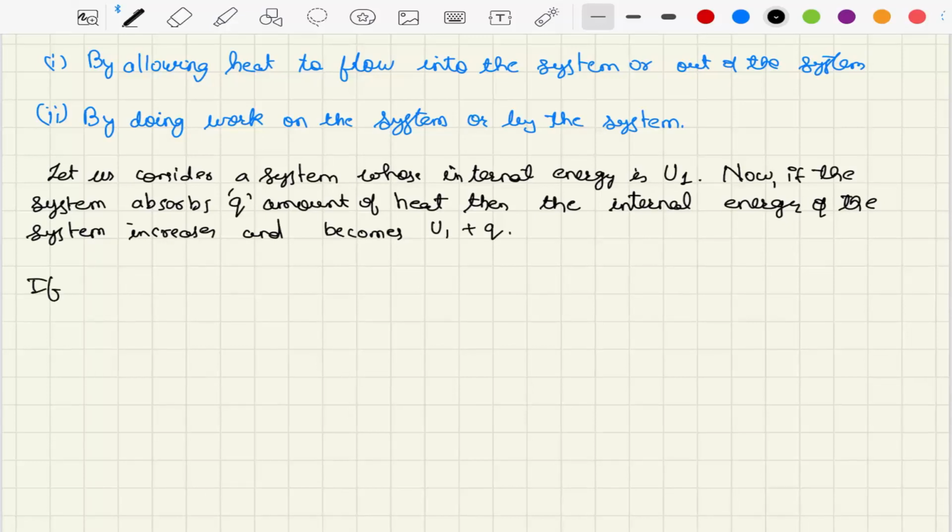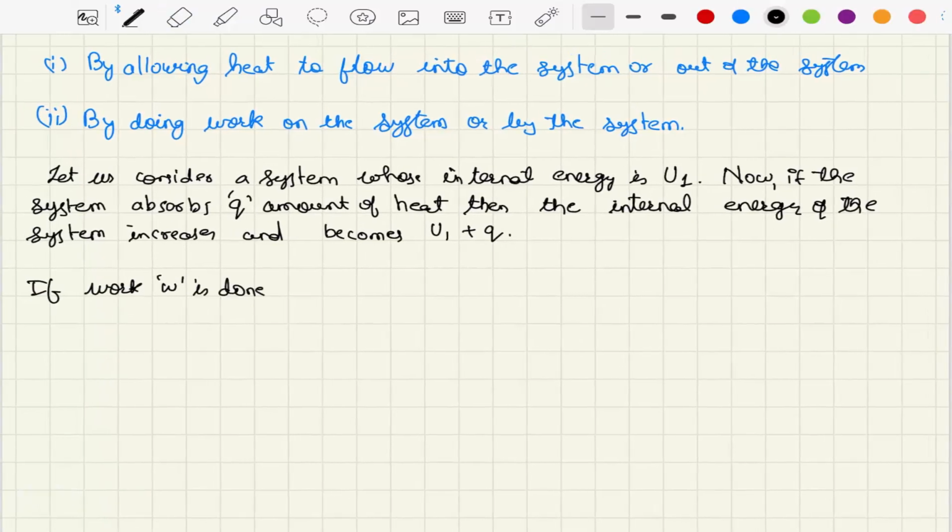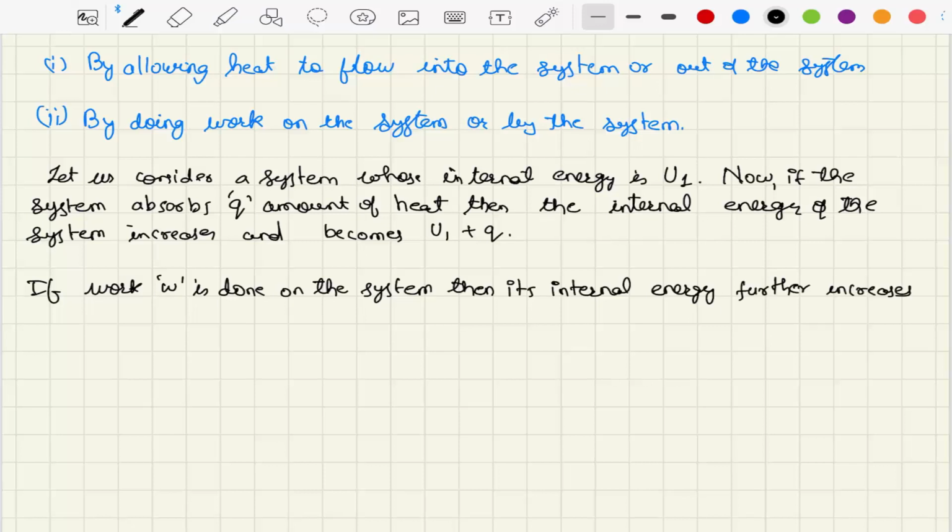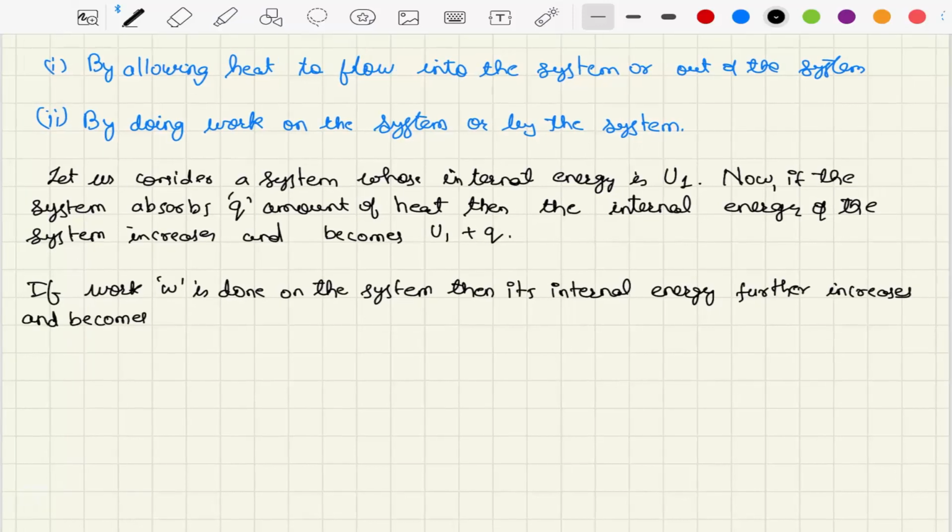Now if work in amount of W is done on the system, then its internal energy further increases and becomes U2.